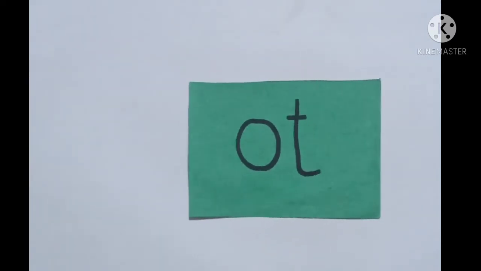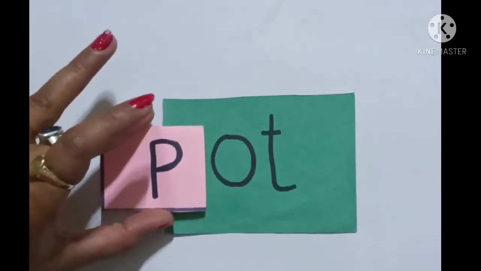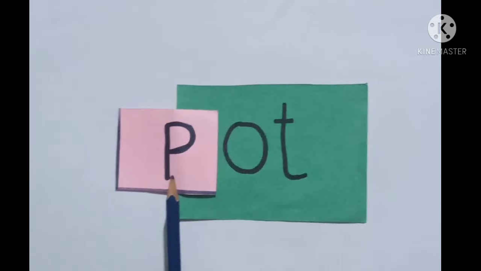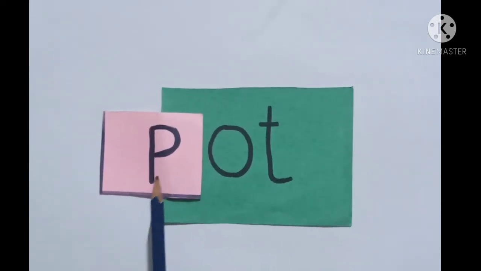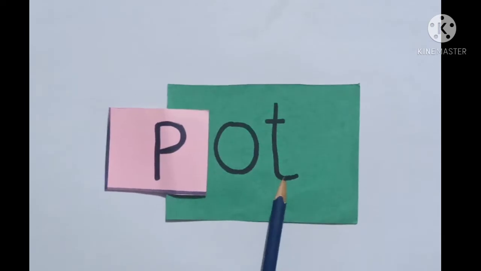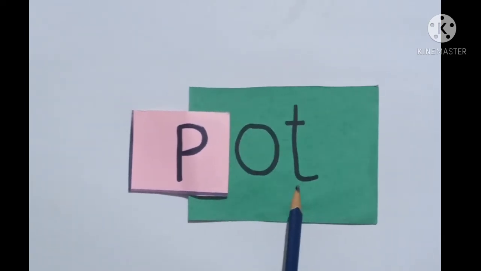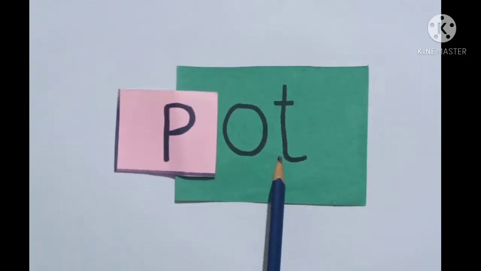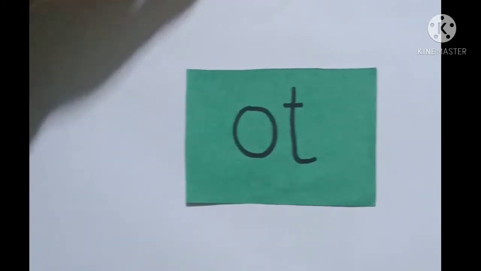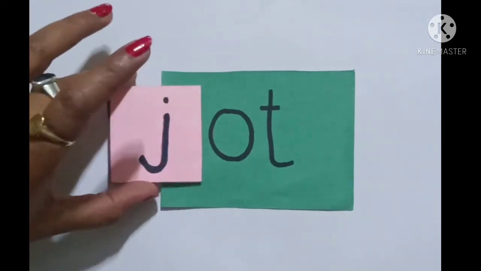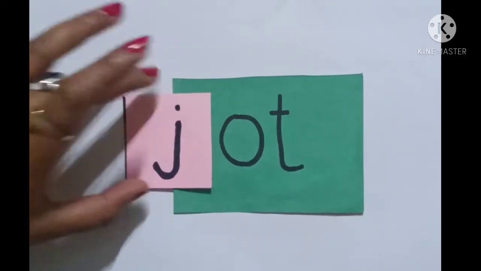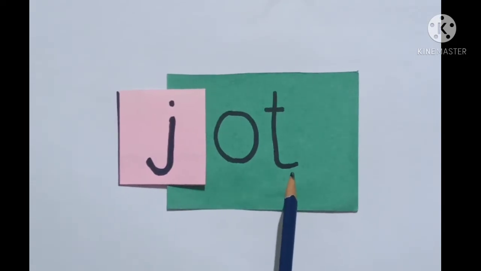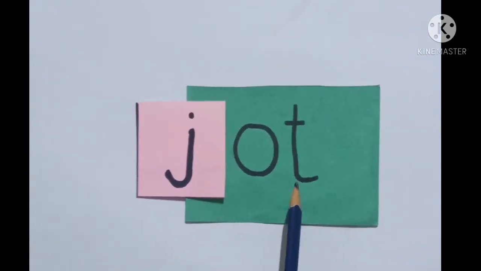Let's add one more letter here. This is lowercase letter P. The sound of letter P is P, and OT sound is ot. What does it become? It becomes P-O-T pot. And let's add one more letter here. This is lowercase letter J. And J-O-T becomes jot.